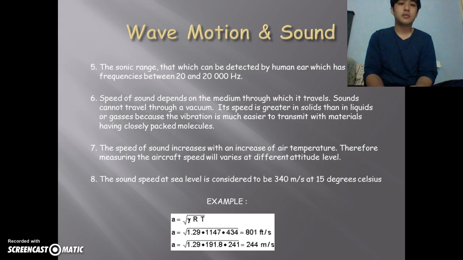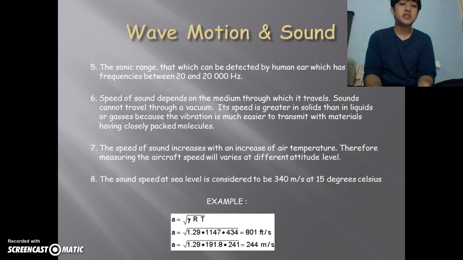So now we have the sonic range. The sonic range can be detected by the human ear, which has the frequency of between 20 and 20,000 hertz. The speed of sound depends on the medium through which it travels. Sound cannot travel through a vacuum, so sound cannot travel in space. Its speed is greater in solids than in liquids or gases because it is easier to transmit sound through materials that have molecules that are closely packed to each other.